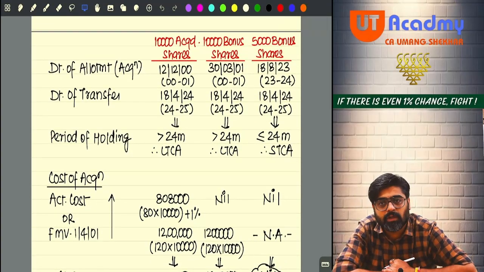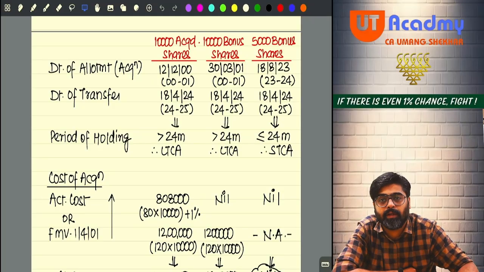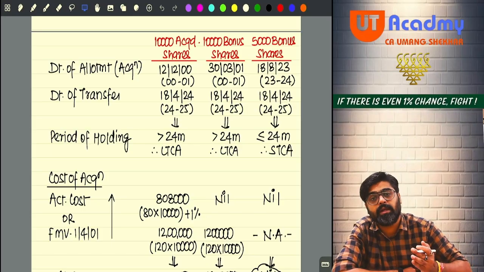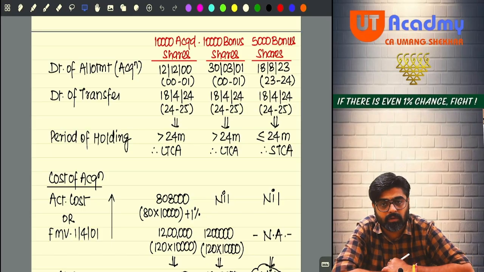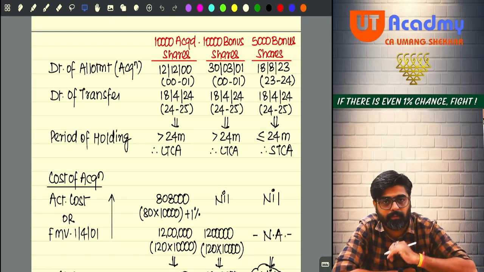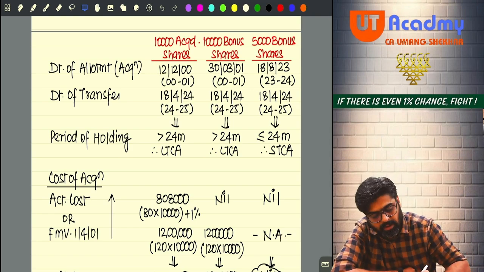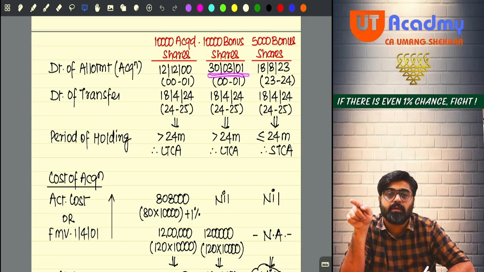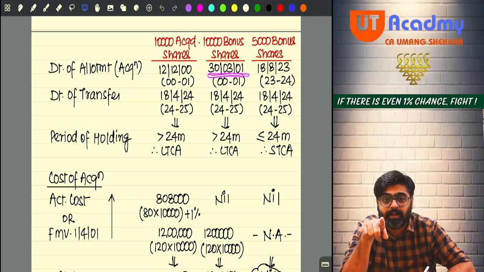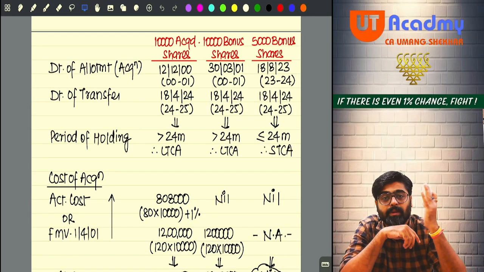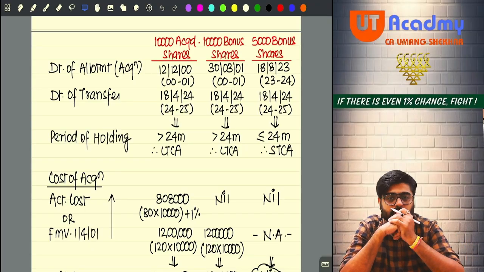Why 10,000 bonus shares? You got the bonus shares in the ratio of 1:1, meaning that on the date you got the bonus shares, you were already the owner of how many shares? 10,000 shares. Now if you are the owner of 10,000 shares, you will get 10,000 more shares as bonus, 1:1. So this you got on 30th March 2001. Same previous year, on 30th March 2001. Meaning that these bonus shares were acquired prior to 1st April 2001.